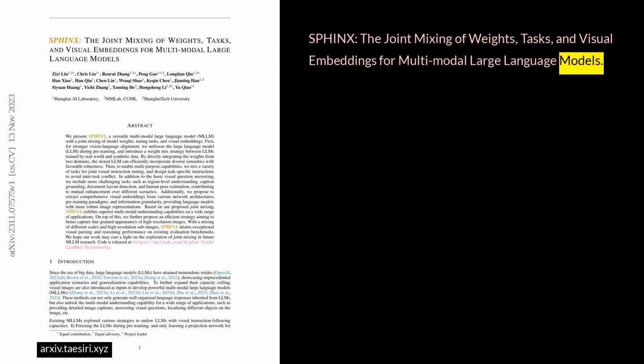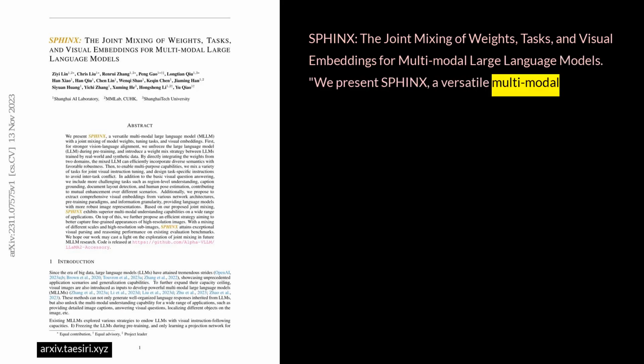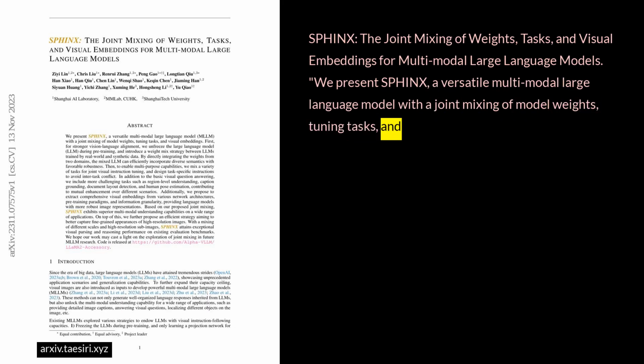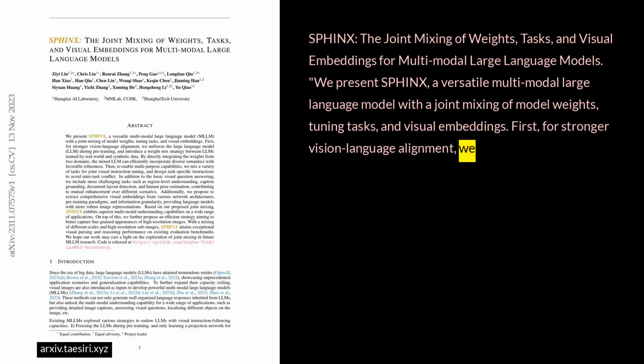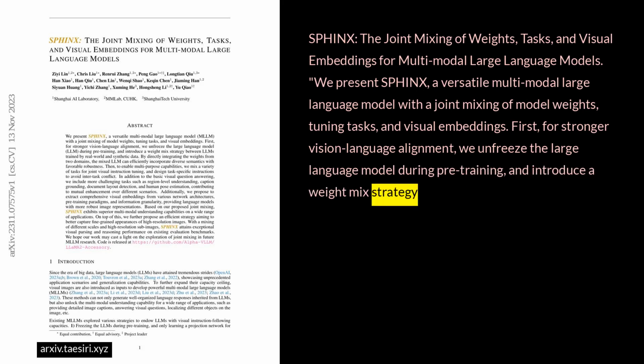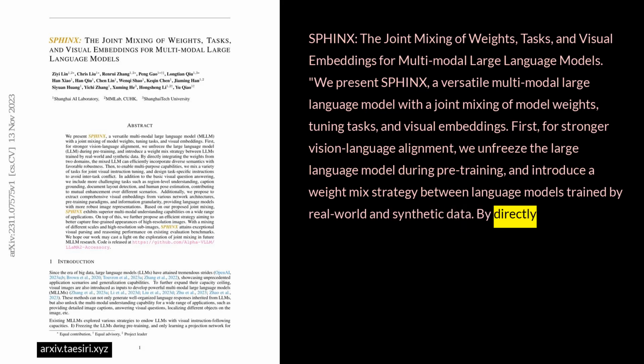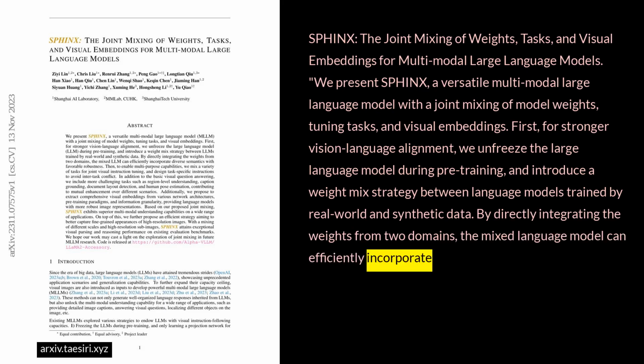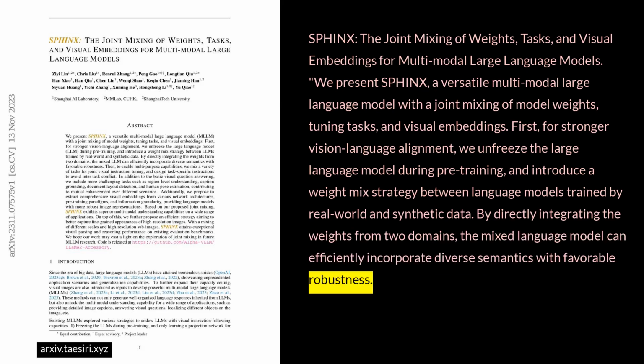SPHINX: the joint mixing of weights, tasks, and visual embeddings for multimodal large language models. We present SPHINX, a versatile multimodal large language model with a joint mixing of model weights, tuning tasks, and visual embeddings. First, for stronger vision-language alignment, we unfreeze the large language model during pre-training and introduce a weight mix strategy between language models trained by real-world and synthetic data. By directly integrating the weights from 2 domains, the mixed language model can efficiently incorporate diverse semantics with favorable robustness.